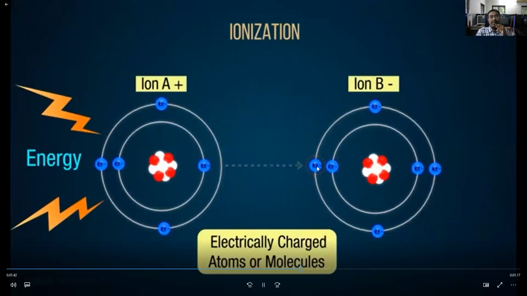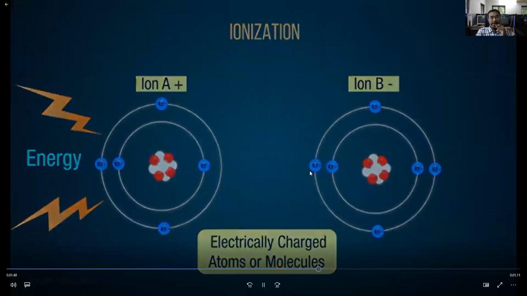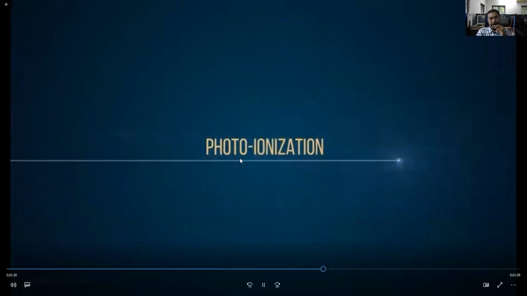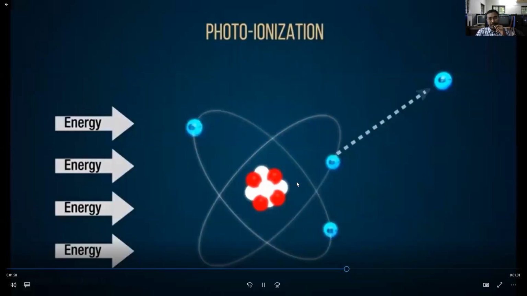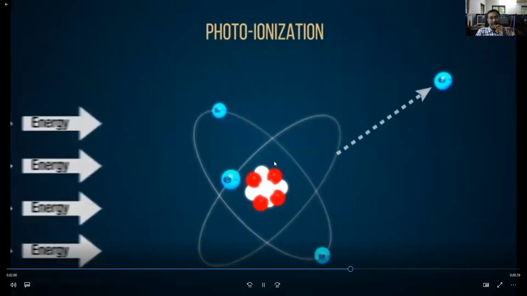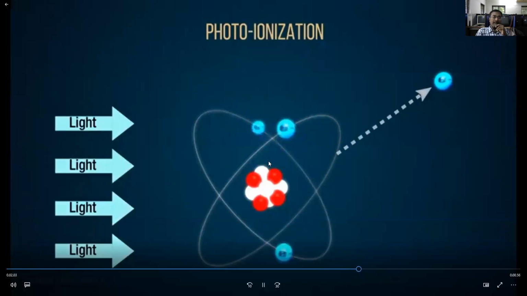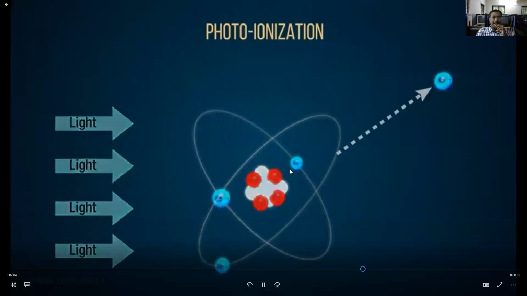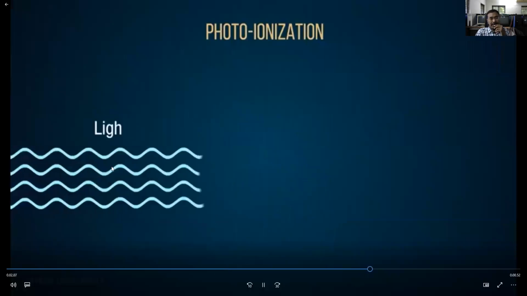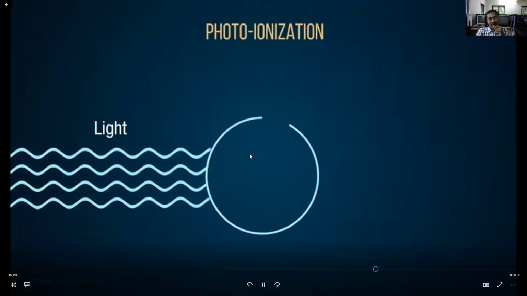If you pass external energy to the atom, the electron will become ionized and free. This is called photoionization. Once the electron is free, the flow of free electrons is called current.